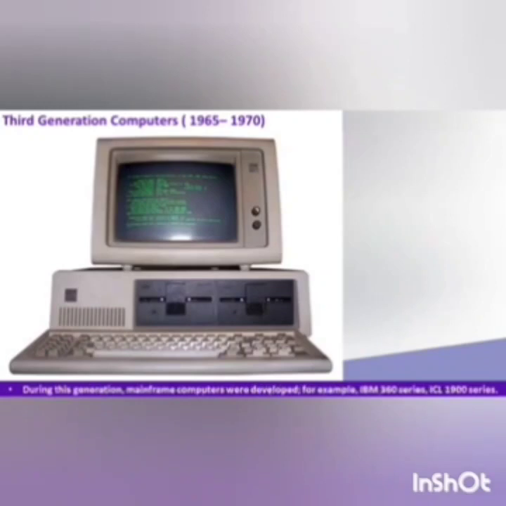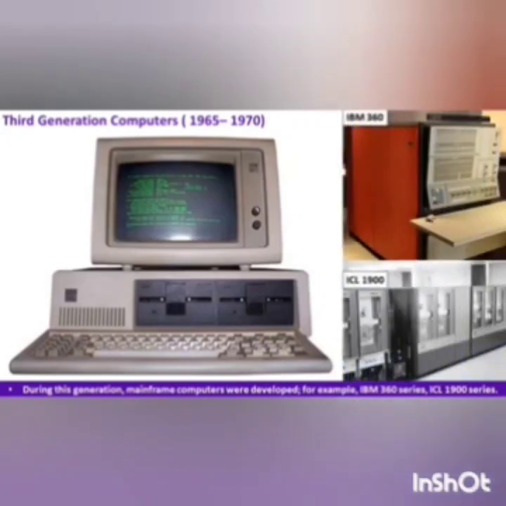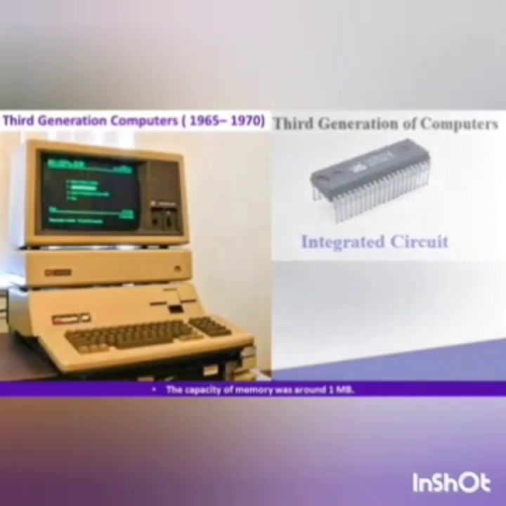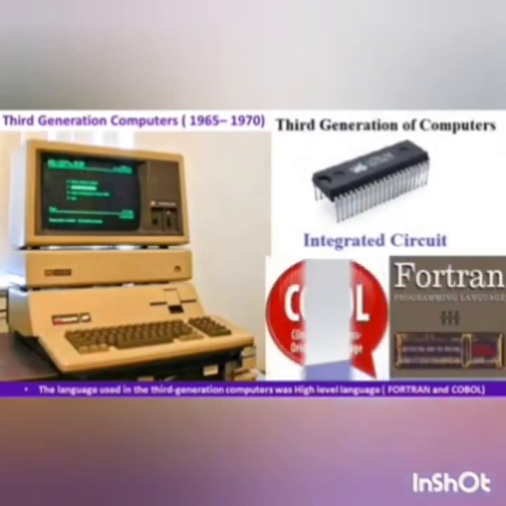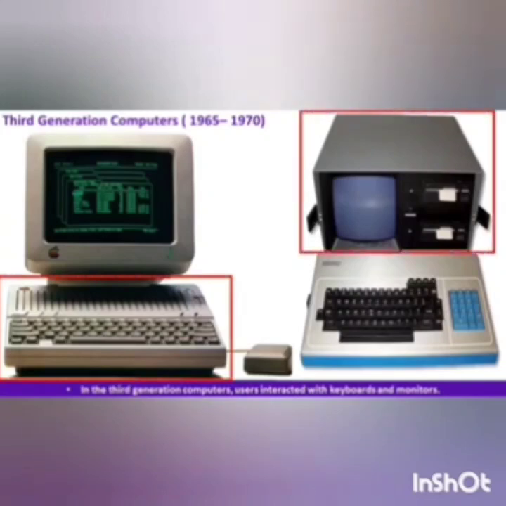During this generation, mainframe computers were developed, for example, IBM 360 and ICL 1900 series. The capacity of memory was around 1 MB. The language used in the third generation computers was high-level language. In the third generation computers, users interacted with keyboards and monitors.